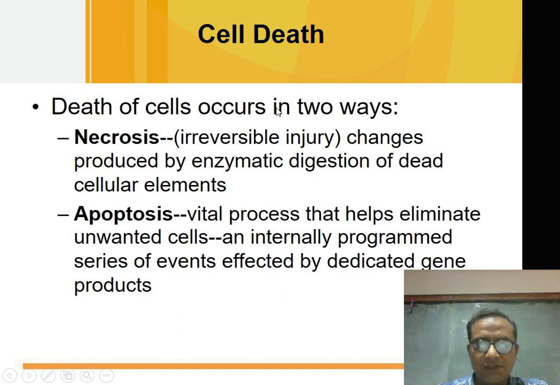Cell death occurs in two ways. First is necrosis, the changes produced by the enzymatic digestion of the dead cellular elements. And apoptosis, it is an internally programmed series of events affected by dedicated gene products, and it is a vital process, also known as programmed cell death.